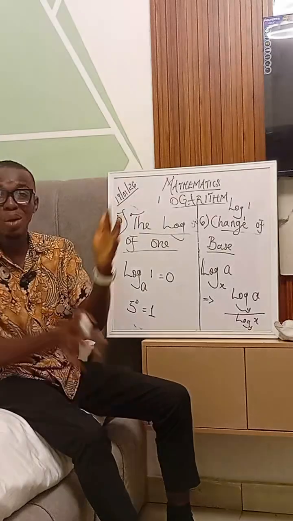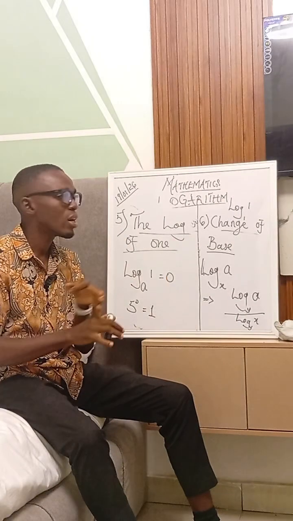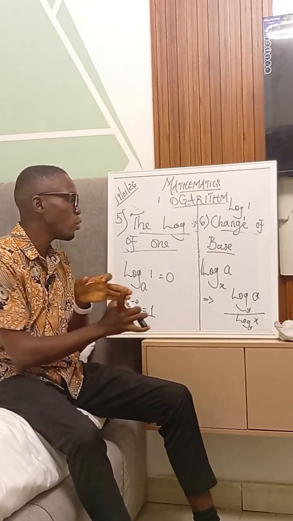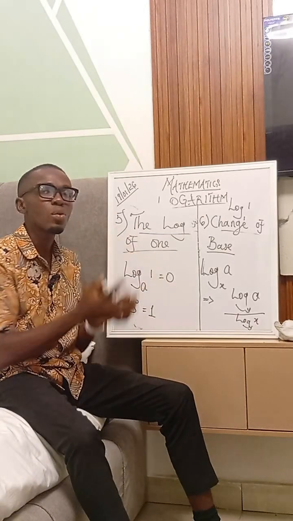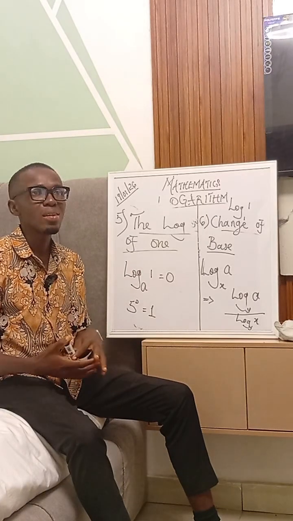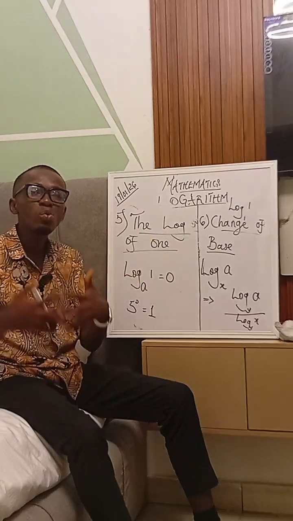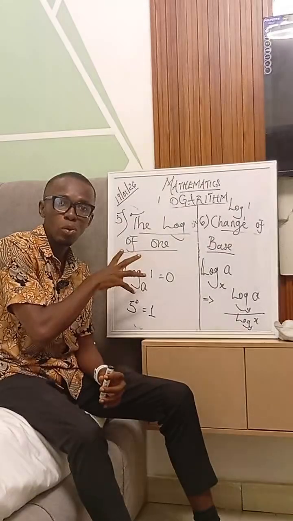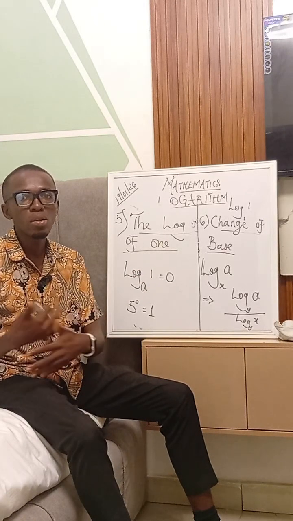So we have been able to look at what logarithm is. We have been able to look at the types of logarithm, and we also have been able to look at the laws of logarithm. Now, having considered all of these things, I want to beg you that in our next class we are going to solve questions that will help us look at how to apply these laws that we have looked at thus far. So please go back and study these things.